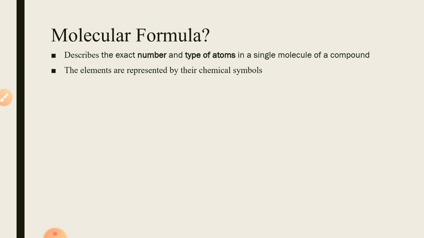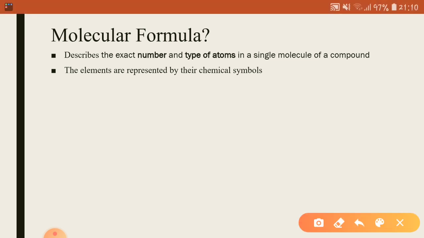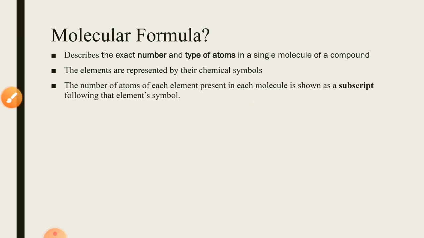and these elements are represented by their chemical symbols. For example, the chemical symbol for sodium is Na, the chemical symbol for carbon is C, and the chemical symbol for hydrogen is H. So in the molecular formula, all the atoms are represented with the help of their chemical symbols. The number of atoms of each element present in each molecule is shown as a subscript following that element's symbol.